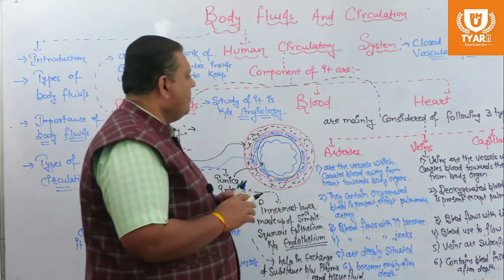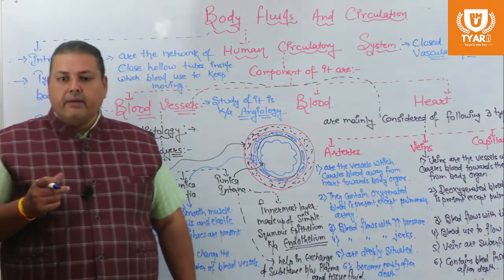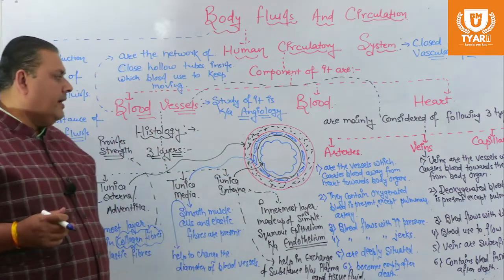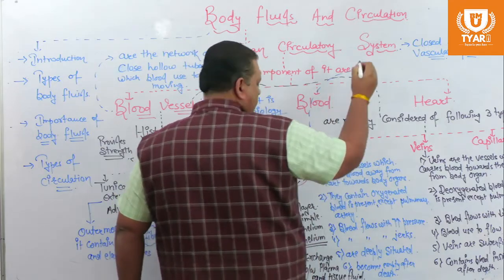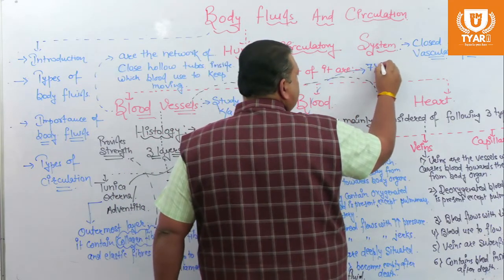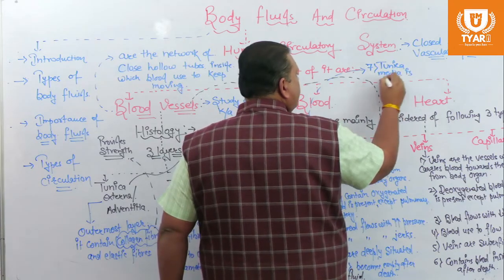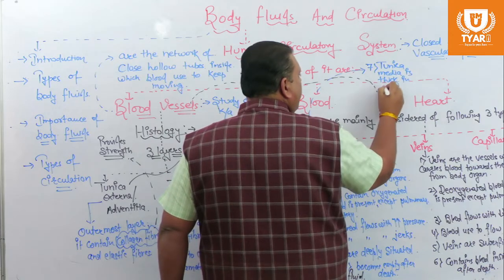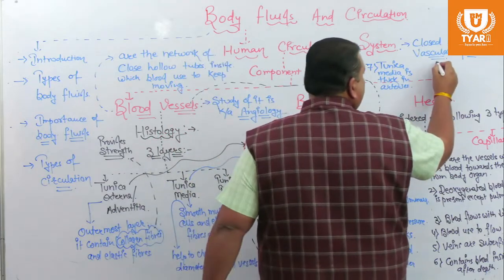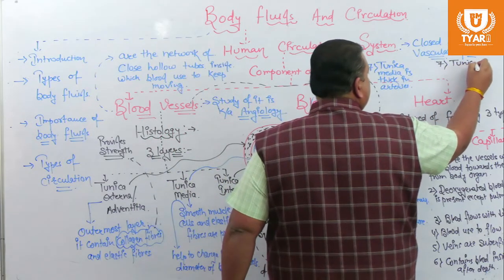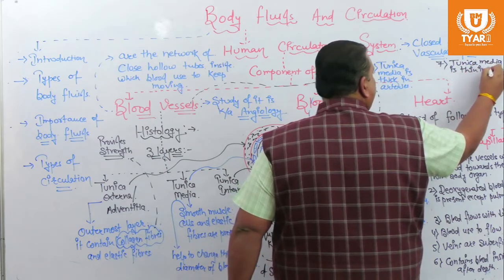Furthermore, the tunica media is thick in arteries, whereas tunica media is thin in veins.